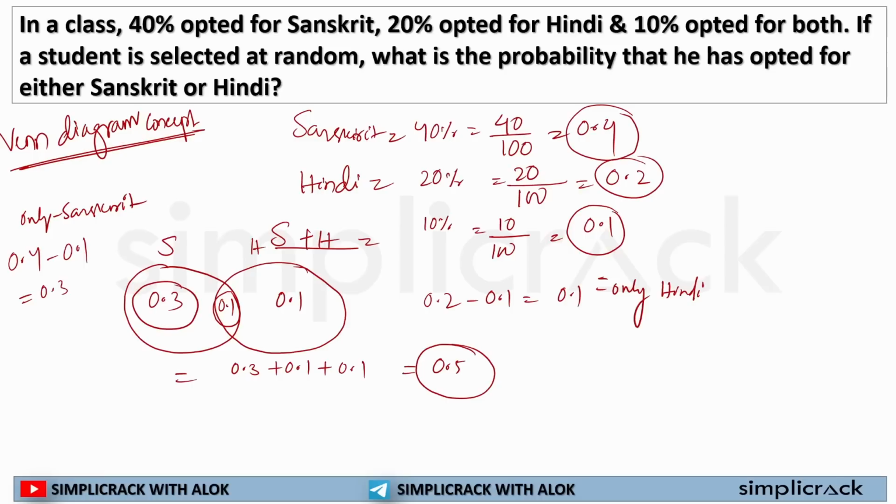Who has opted for either Sanskrit or Hindi? I hope now this is clear to each and every one, how we are solving questions through Venn diagram. First, we need to understand how many students opted for each subject. Then we have to deduct this because this is common in both cases. So then only we'll get only Sanskrit and only Hindi students, and then we'll find out our probability.